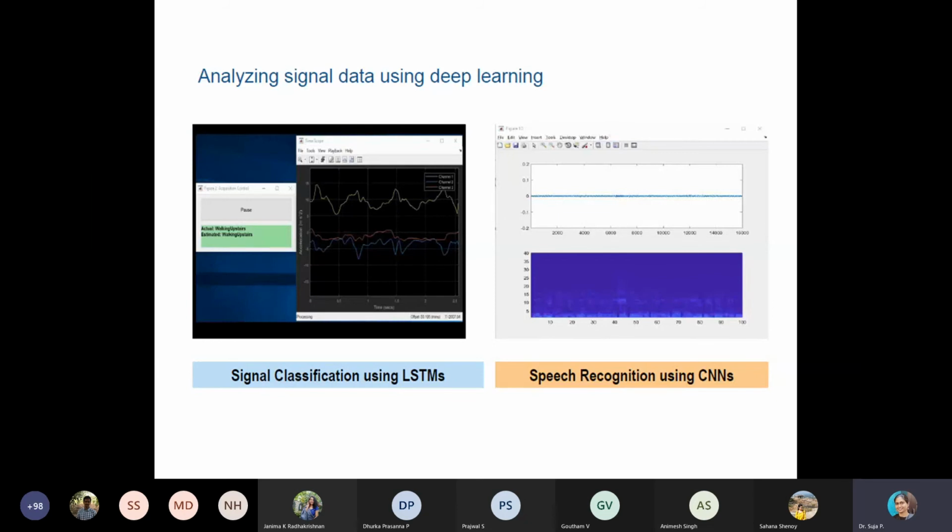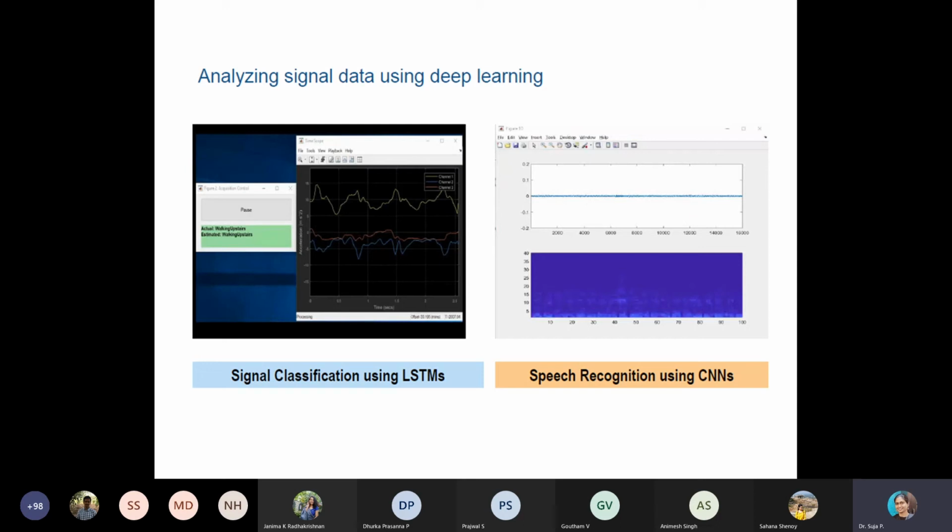Similarly, we can use some signals also, like music or any other signal. For example, we can perform speech recognition. When you say speech, actually there are two things. One is the words: you can find what the spoken word is, using the vocabulary.